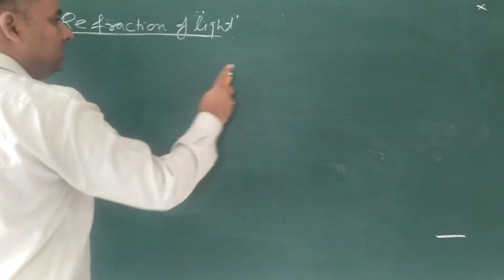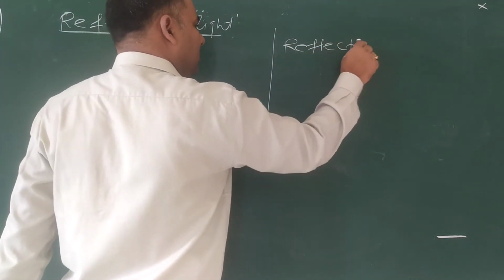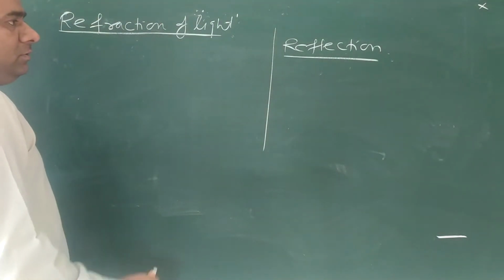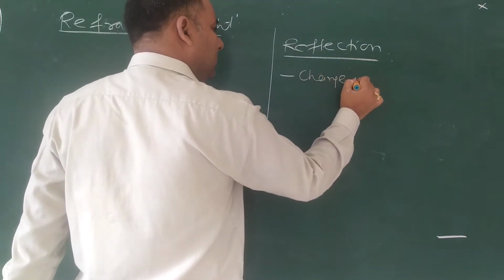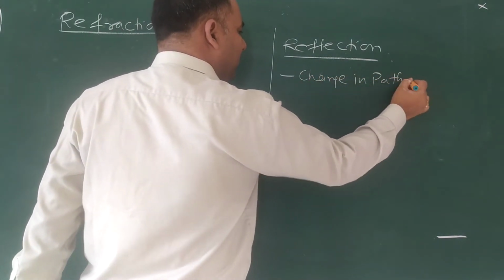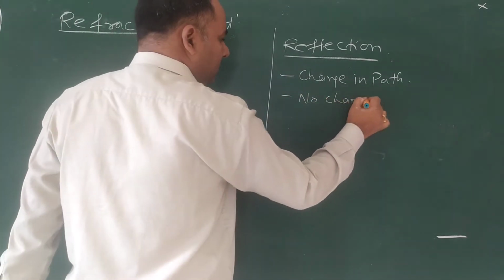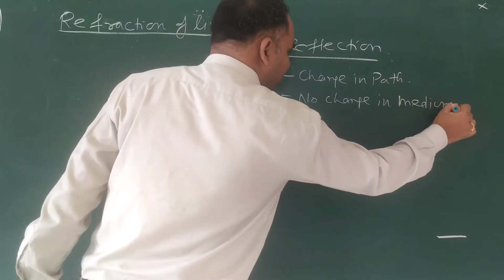Before starting this, what is reflection? In case of reflection, there is change in path of light, and there is no change in medium.